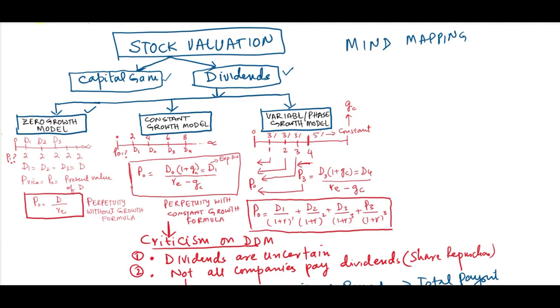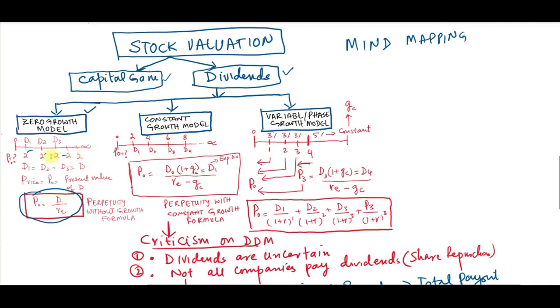In the zero growth model, all the dividends are equal. When they are equal, we can apply the formula of perpetuity. As you can see, d1 is equal to d2 is equal to d3, which is equal to d. So we apply the perpetuity formula because there is no growth; they are equal.